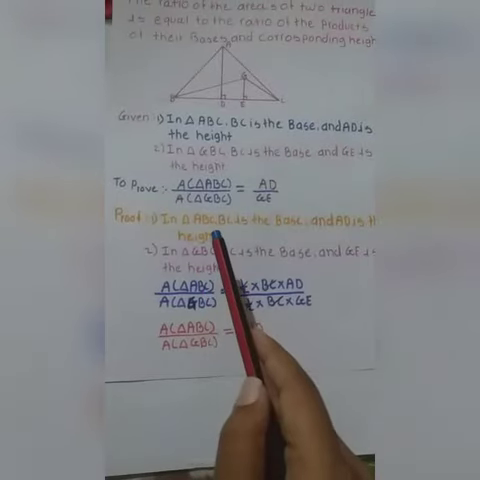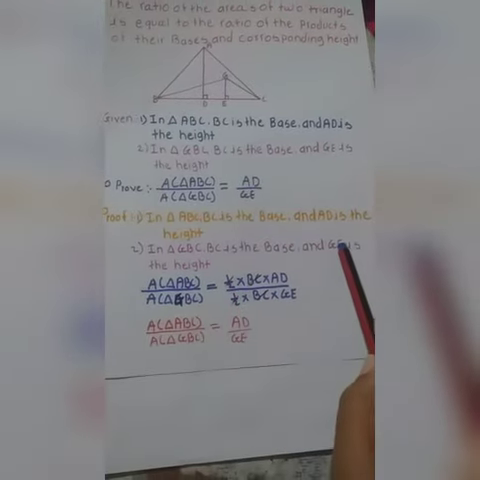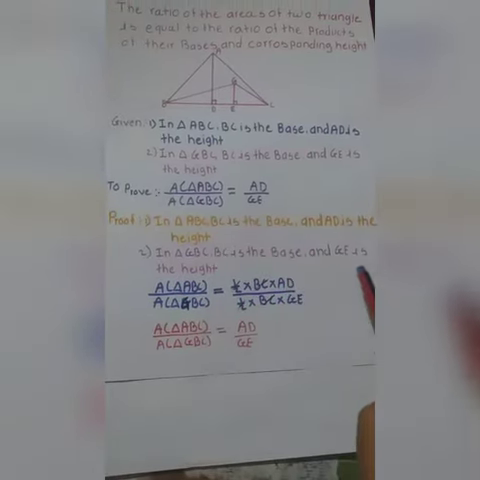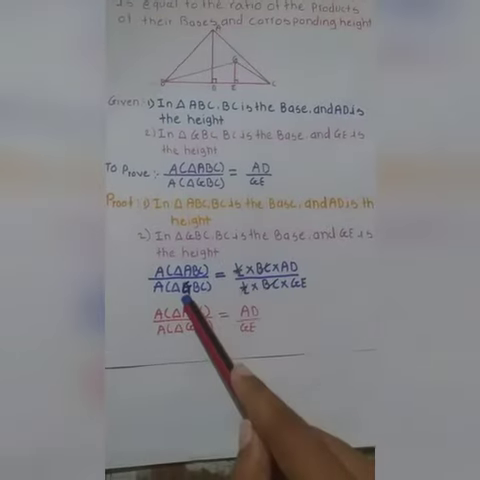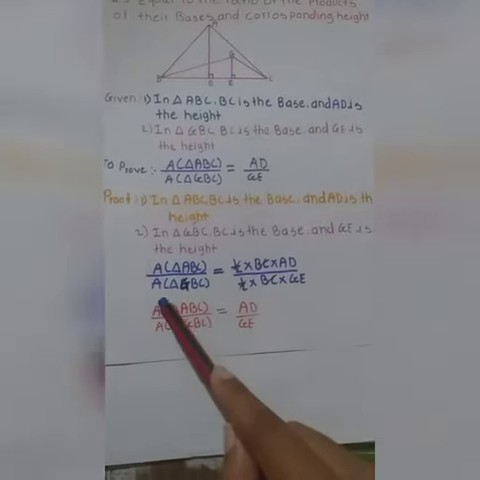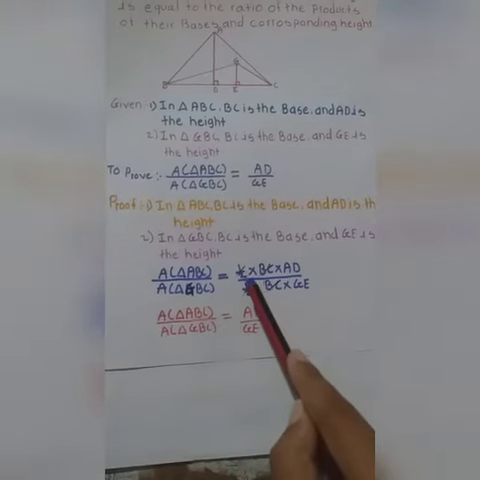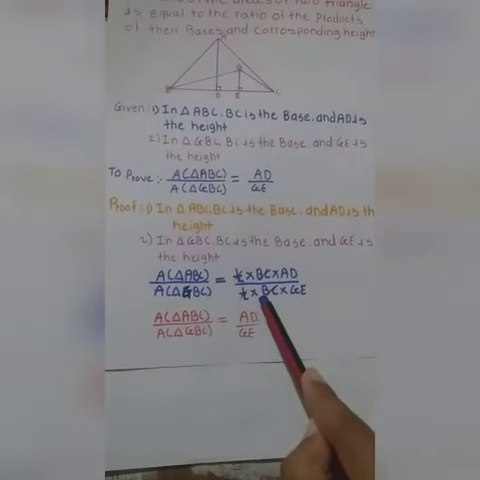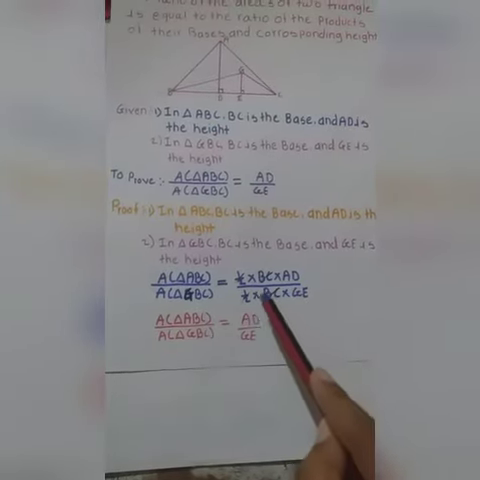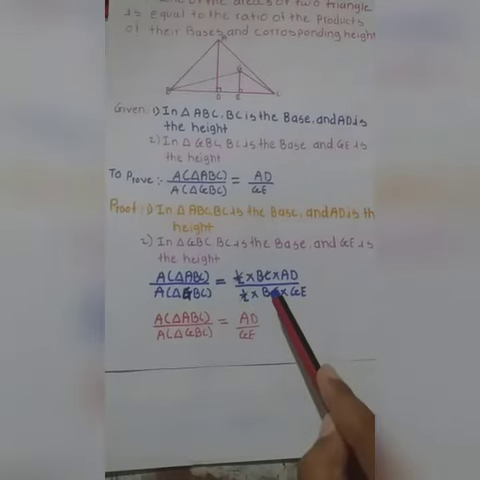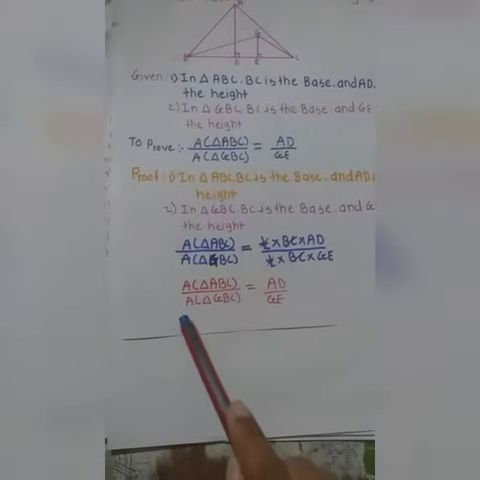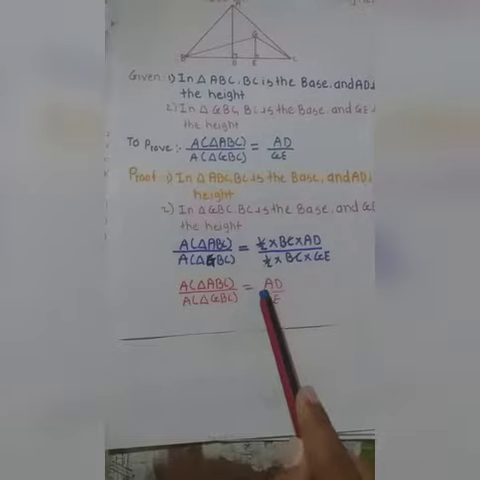Proof: in triangle ABC, BC is the base and AD is the height. In triangle GBC, BC is the base and GE is the height. Area of triangle ABC upon area of triangle GBC is equal to 1 upon 2 into BC into AD upon 1 upon 2 into BC into GE. 1 upon 2 gets canceled. BC gets canceled. Area of triangle ABC upon area of triangle GBC is equal to AD upon GE. Hence we proved property number 2.